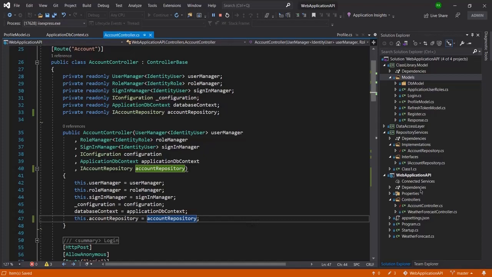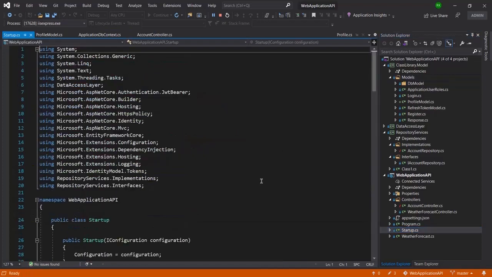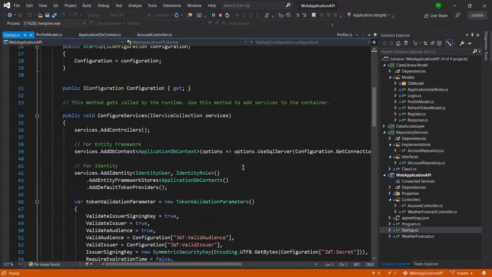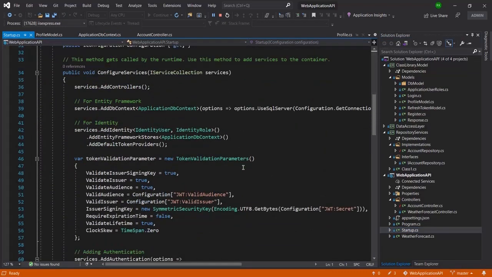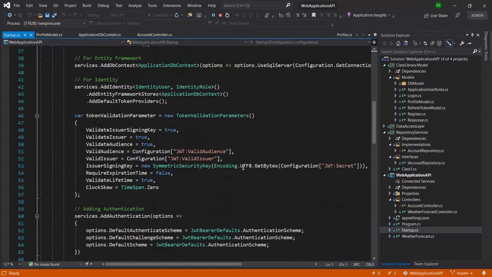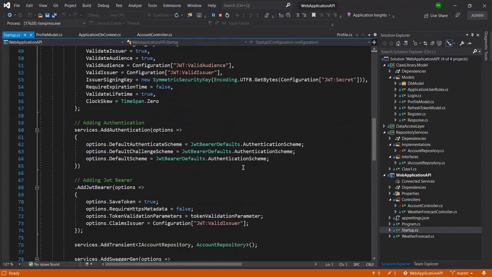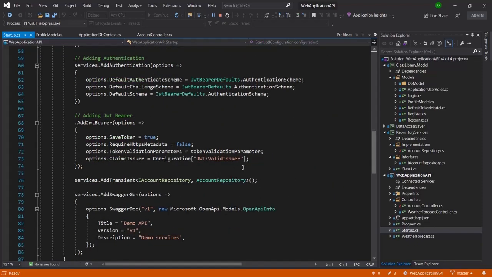One more thing we need to check is whether everything is right in the startup file. In the startup, keep this in mind: never pass the same model here while trying to activate a controller. Here you can see I have added dependency injection for the controller.